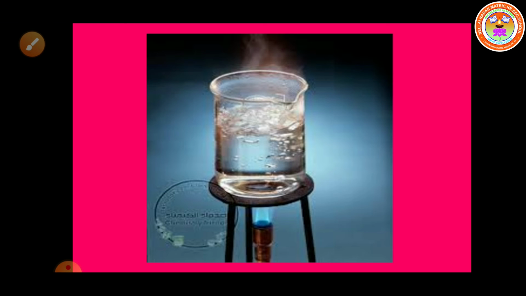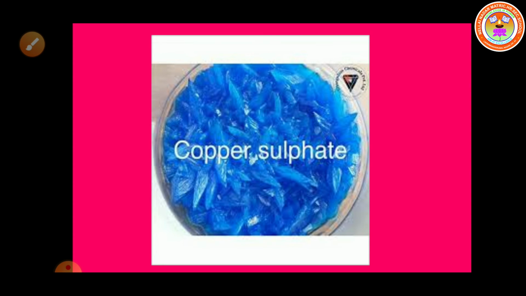Let us discuss crystallization of copper sulphate. Take about 100 ml of water in a beaker. Heat the water over a burner till it boils. Add impure copper sulphate. What is the color of copper sulphate? It is a blue colored salt.